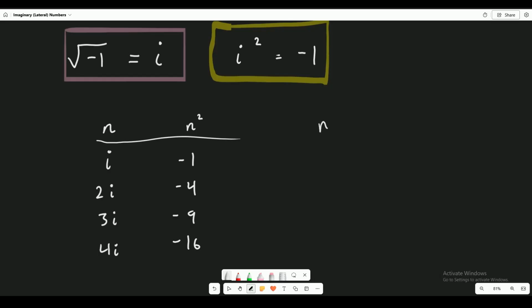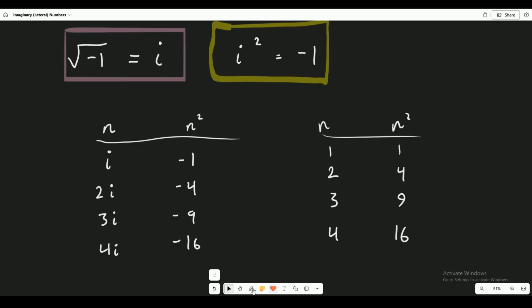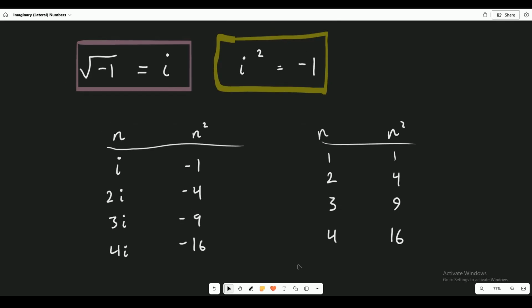And here's another table, but this time n is a real number. All right? Look how they're related. What if it's just 1? Well, 1 times 1 is just positive 1. What if it's 2? Well, that's 4. Well, if it's 3, that's just 9. And if it's 4, that's just 16. Okay? And that's all really there is to it about these numbers. In fact, these numbers also work.